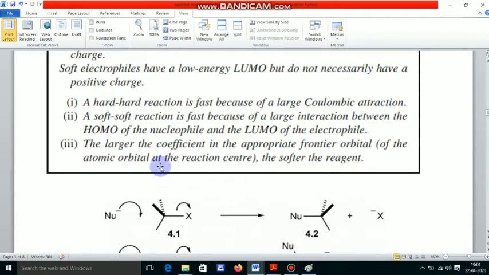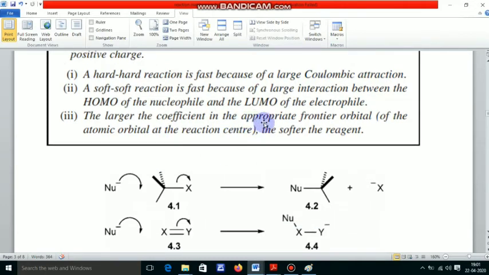Okay, the larger the coefficient in the appropriate frontier orbital, or the atomic orbital at the reaction center, the softer the reagent. The larger the coefficient of the appropriate frontier orbital, the smaller the difference between the frontier molecular orbitals. Frontier molecular orbital means the interacting HOMO and LUMO, and this type of reagent will be soft in nature.